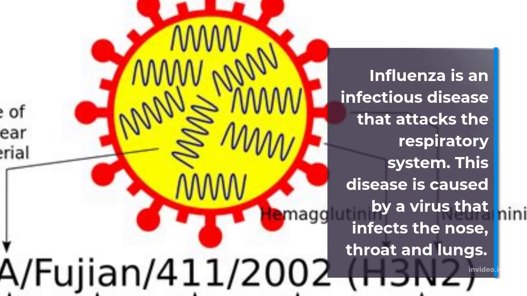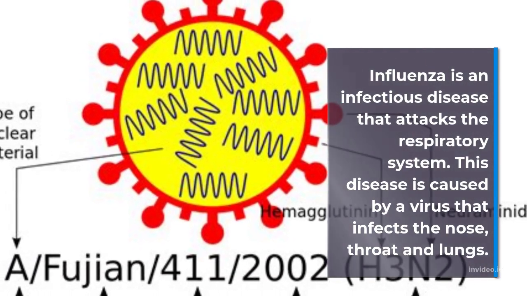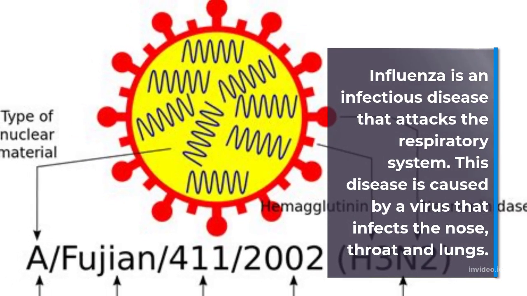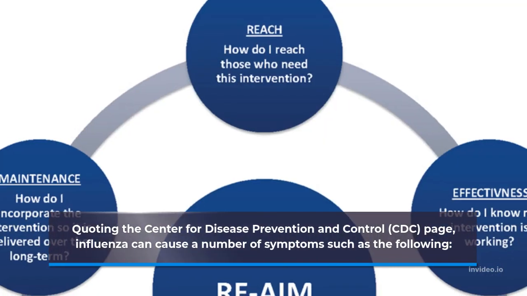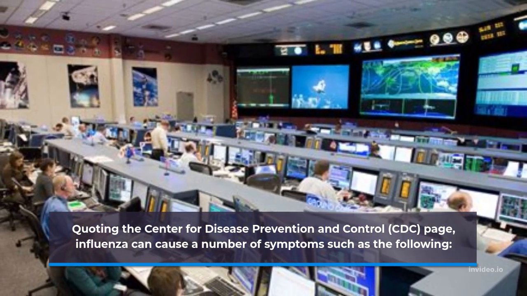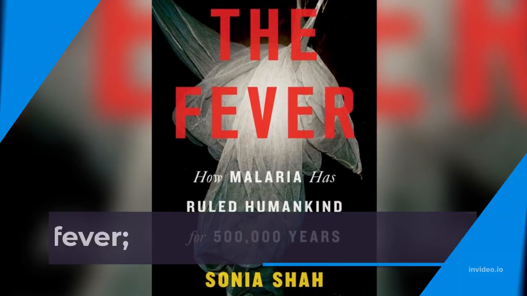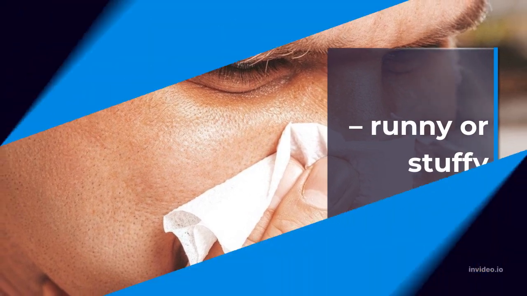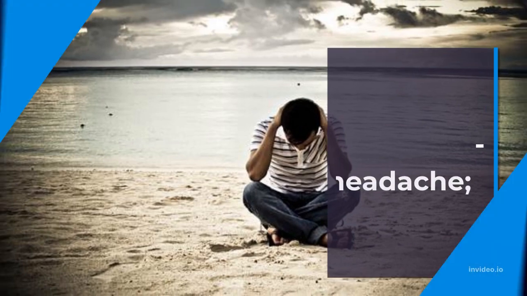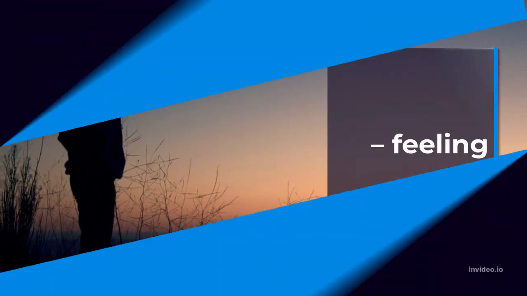3. Influenza. Influenza is an infectious disease that attacks the respiratory system. This disease is caused by a virus that infects the nose, throat and lungs. Quoting the Centers for Disease Control and Prevention, CDC, page, influenza can cause a number of symptoms such as the following: fever, cough, sore throat, runny or stuffy nose, muscle and joint pain, headache, feeling weak.